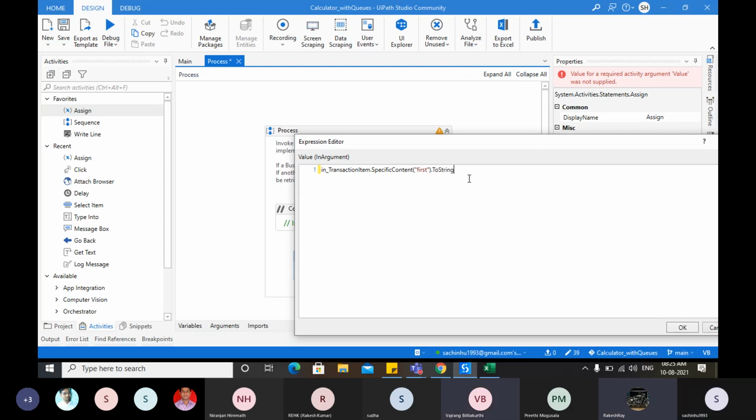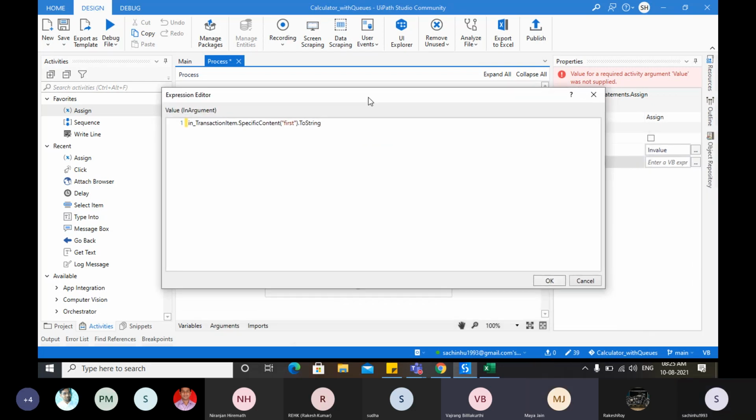Okay. Maya, can you please continue after this? Yes. Can you please close this, Sachin? Why? Because we added only one item, right? You need to concatenate the remaining items as well. How can you concatenate? Add plus. Then copy the same thing and instead of first you write second. Yeah, copy the complete thing and instead of first write second.